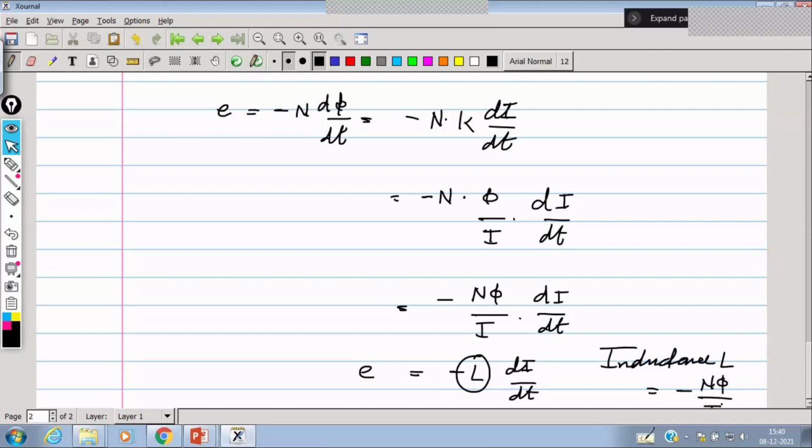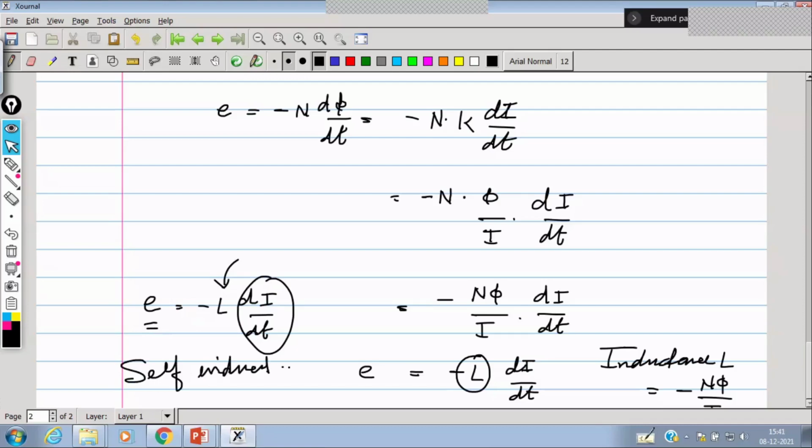The inductance depends on the MMF. Last time we saw that N is the number of turns, φ is the flux, and I is the amount of current flowing through it. So we have the expression E = -L dI/dt. Due to the rate of change of current, the property of inductance of a coil, core or solenoid induces an EMF, known as self-induced EMF.